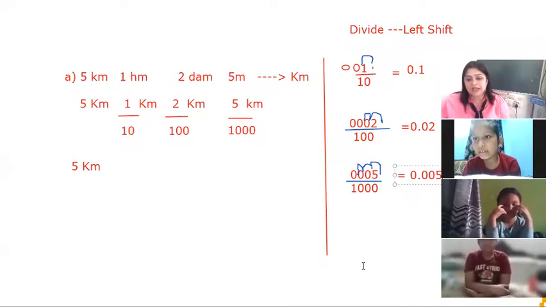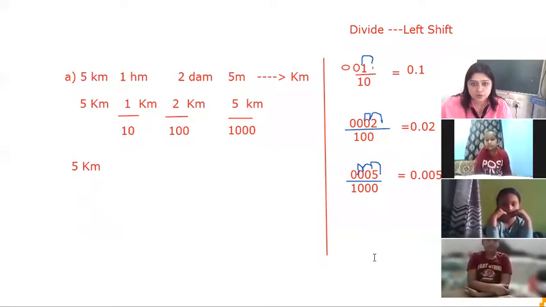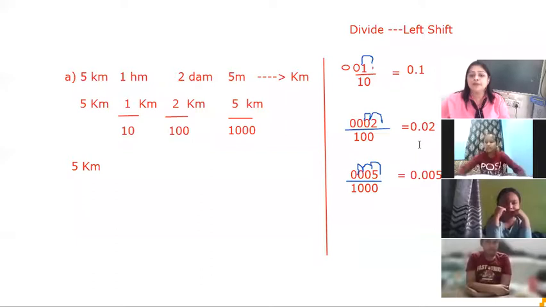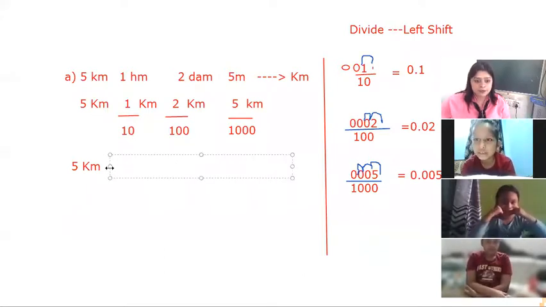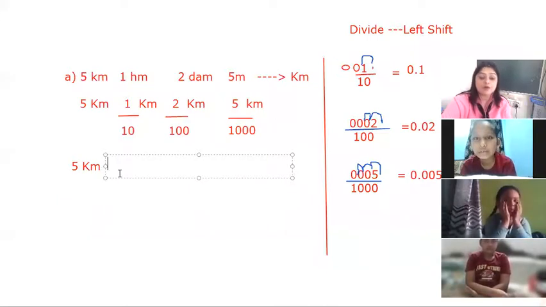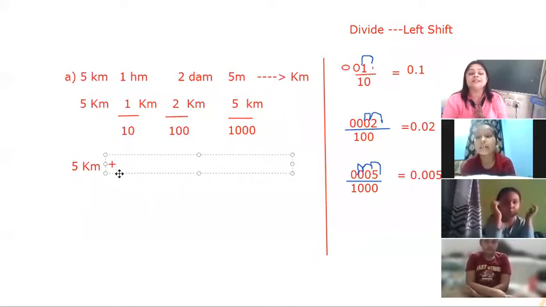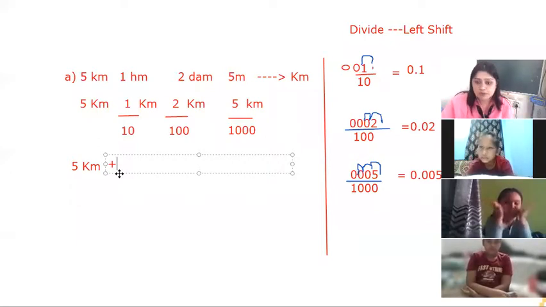So these are 3 values of these different units. So we can write them, and we can put the addition sign in between, because we are going to write them down in the combination form. We have already converted all these units into kilometers. So 5 kilometer is this.